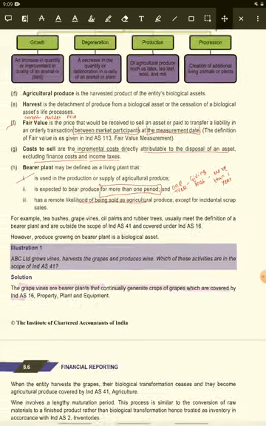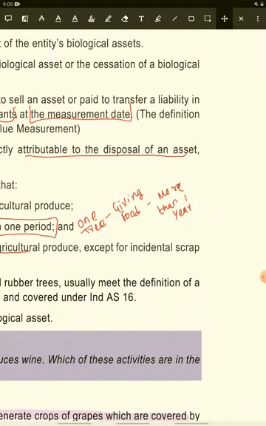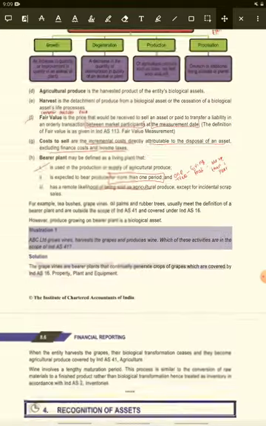So what is bearer plant? Bearer plant is one kind of asset that is used more than one period and has being sold as an agriculture product. मतलब वो यूज होता है agriculture product प्रोड्यूस करने के लिए. तो it is used for production or supplying of an agriculture product for use more than one period. जैसे कि वन ट्री गिविंग फूड मोर देन 1 year.